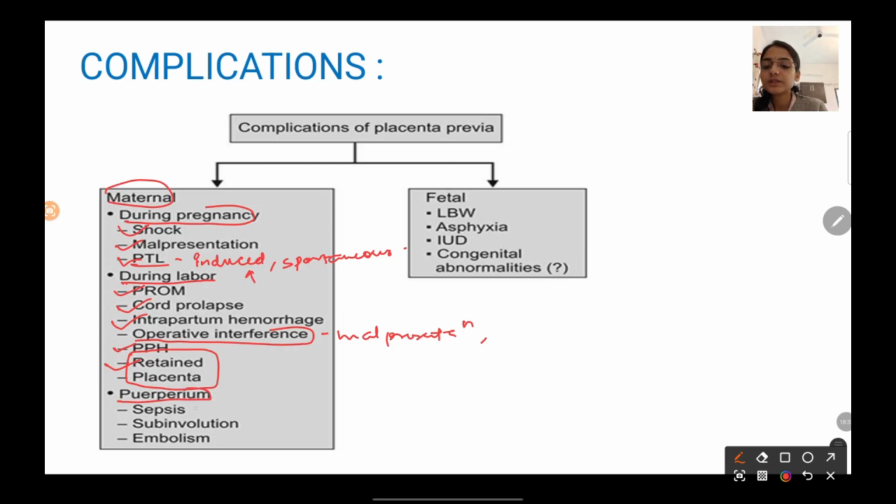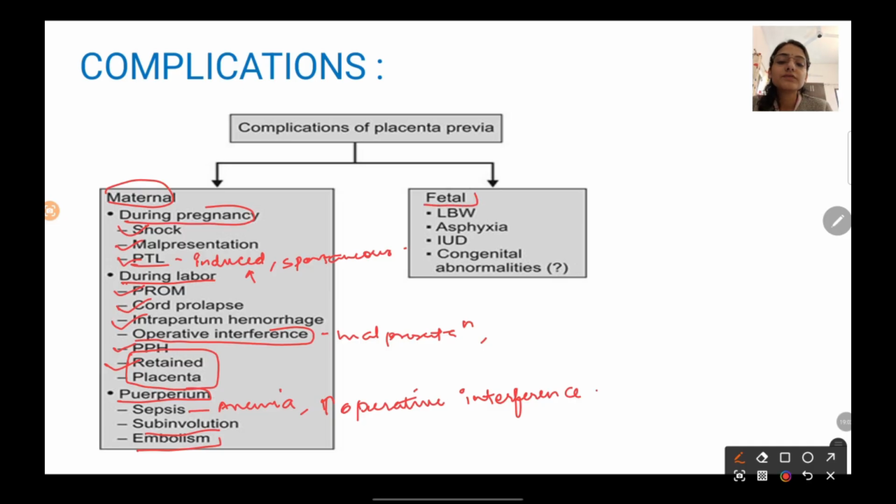During the puerperal period, chances of sepsis might be increased due to anemia, due to blood loss, and due to increased operative interference. Subinvolution and embolism can also be complications of placenta previa.